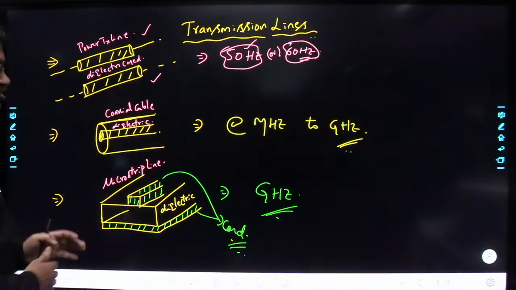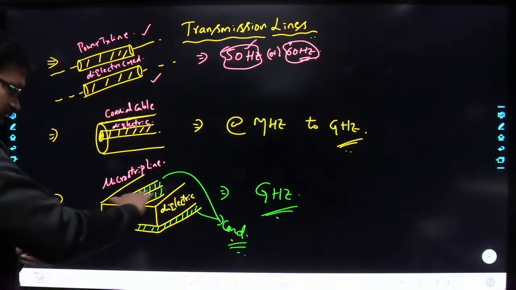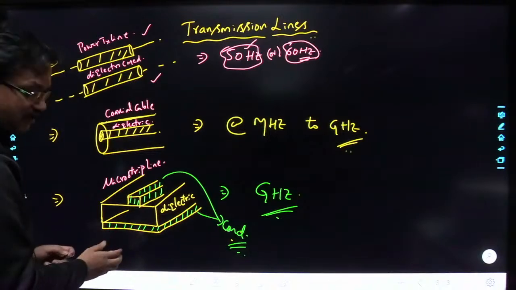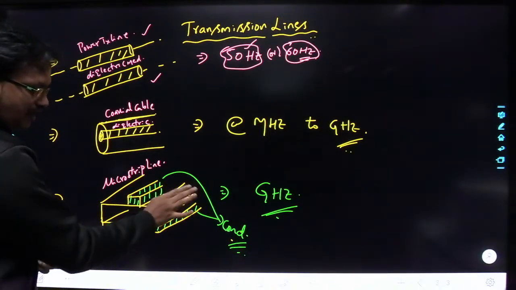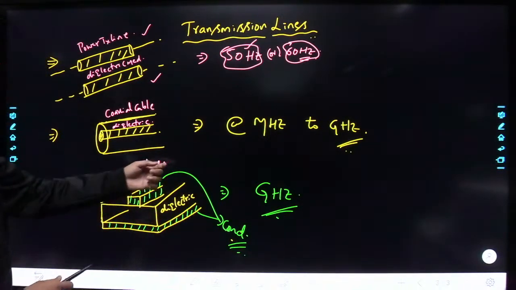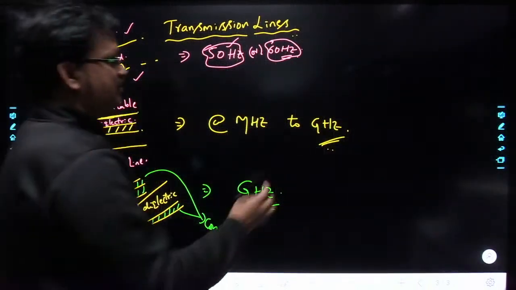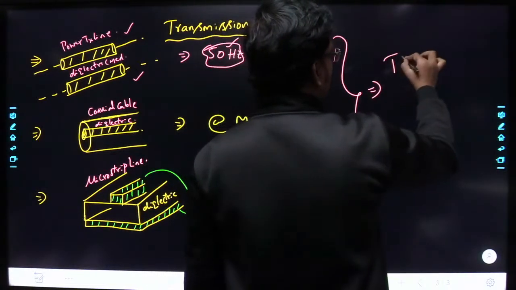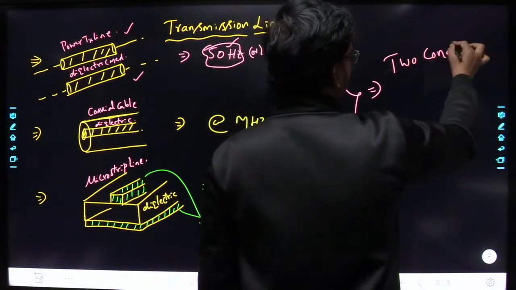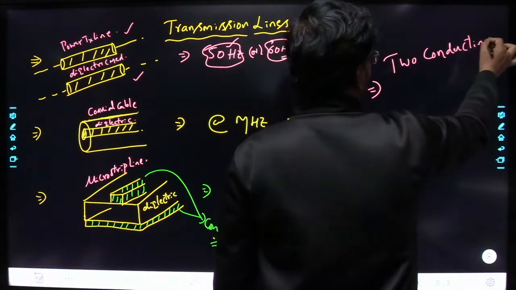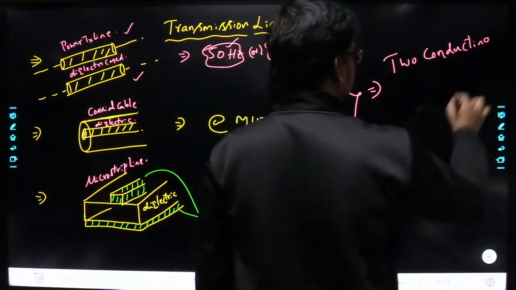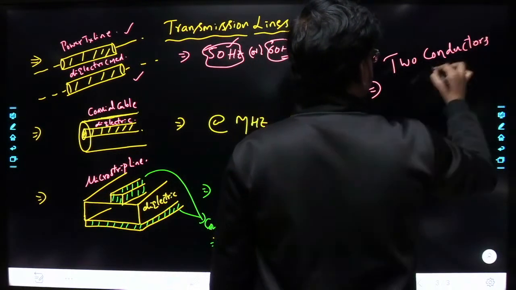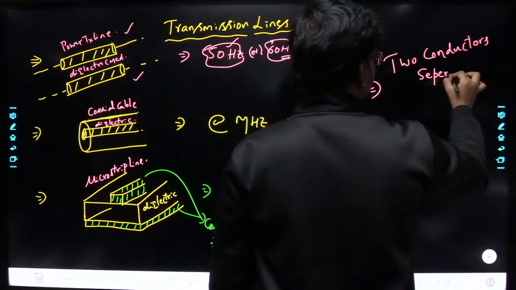And if you observe the microstrip line also, here you have a conducting region, and below you have another conducting region. Between these two you have a dielectric region. So what is the common property of all these transmission lines? You have two conductors separated by some dielectric medium.